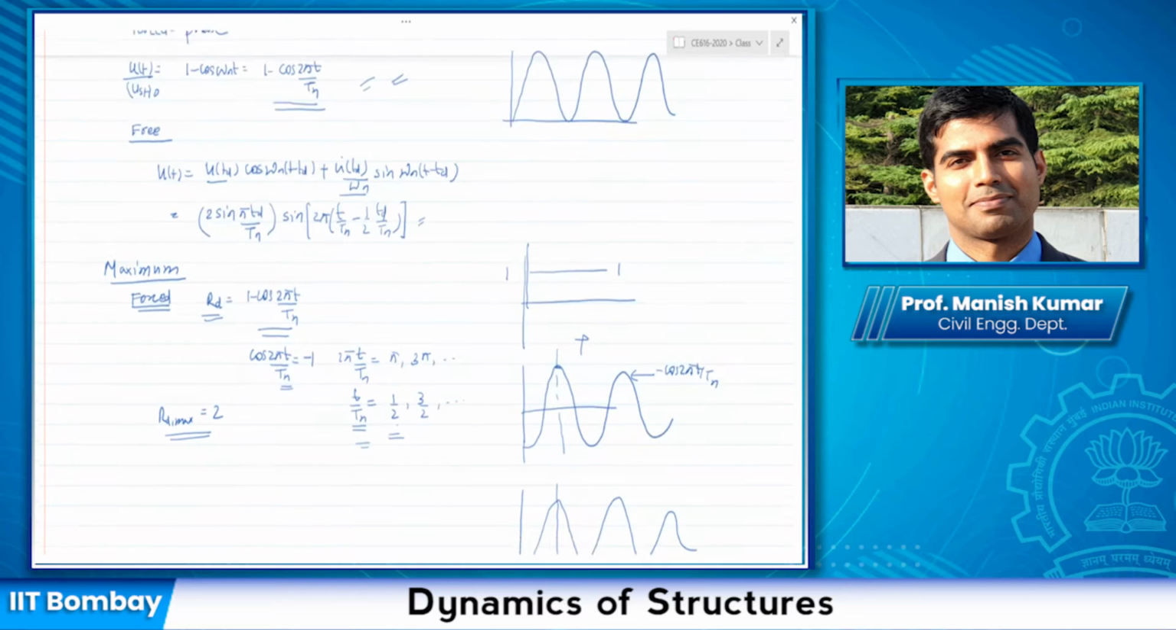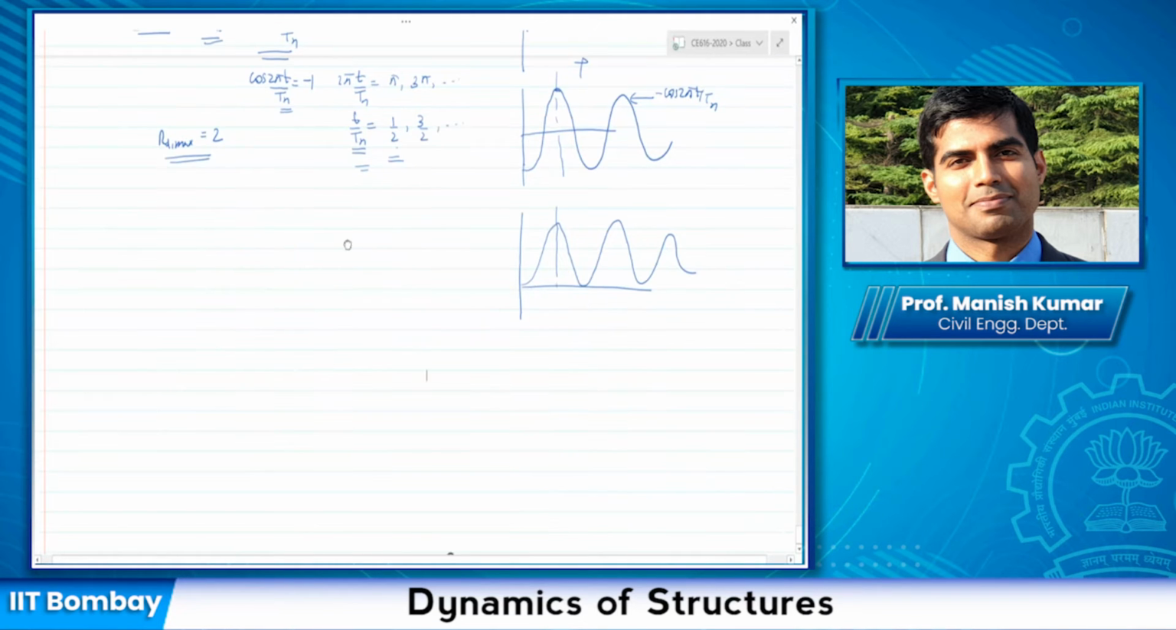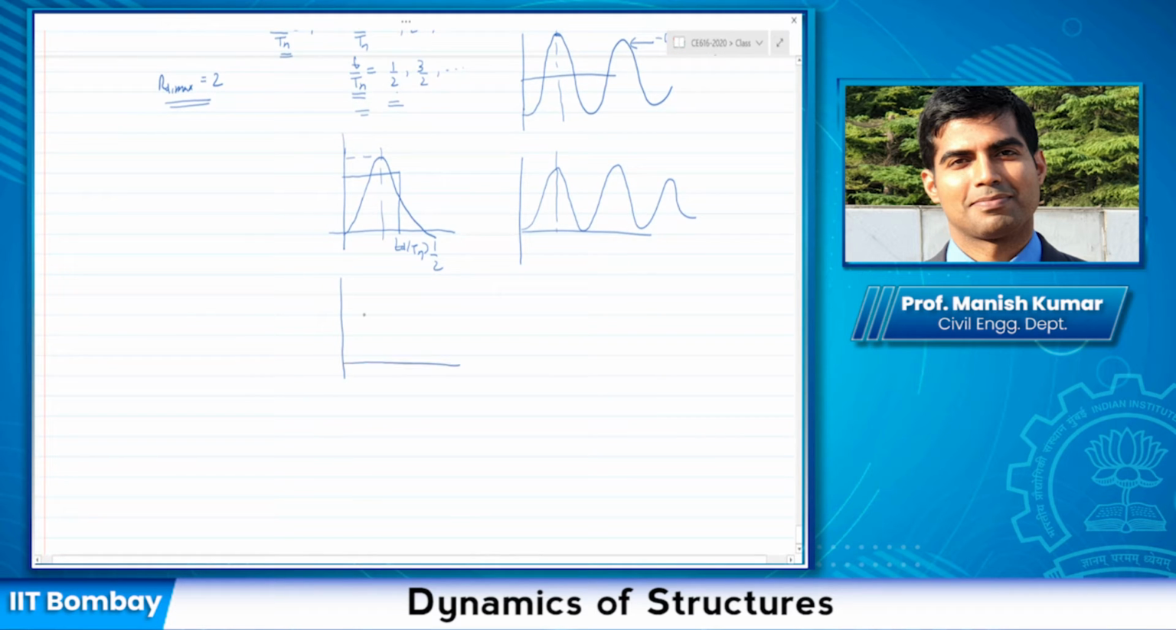So at the end of the forced response, something like this. Let us say TD is like this. If TD by Tn is greater than half, then I would have at least one peak here, something like this. If it's not, then what will happen? By the end of the forced vibration, this would still be increasing, and the maximum response would occur during the free vibration phase. So here TD by Tn is smaller than half.